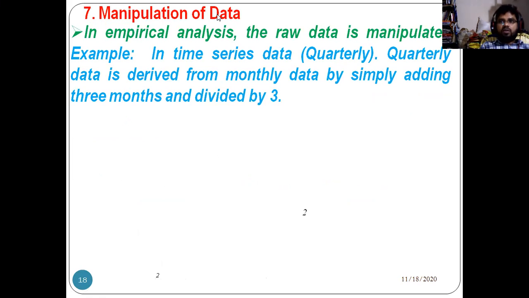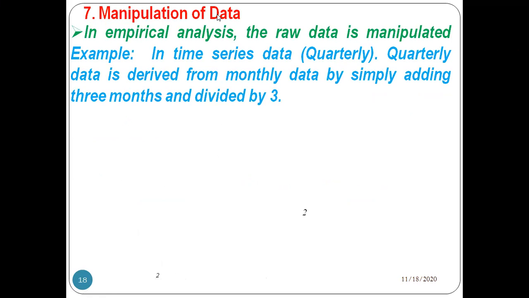So how do we get quarterly data? The quarterly data is derived from the monthly data by simply adding the 3 months and dividing by 3. For example, data is available month-wise. In a particular year, there are 4 quarters. For the first quarter, January, February, March, we add the 3 values, then divide by 3. Then we get the quarterly data.